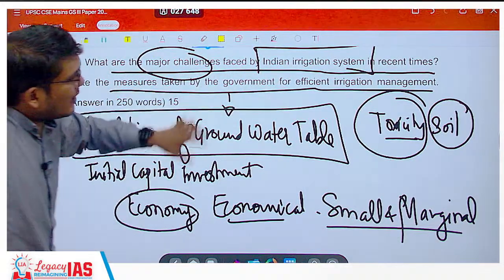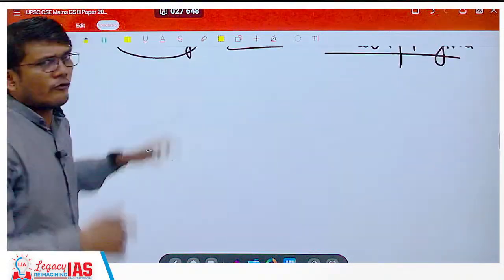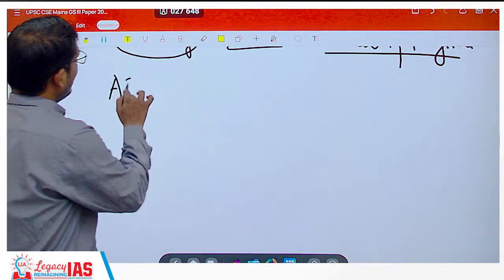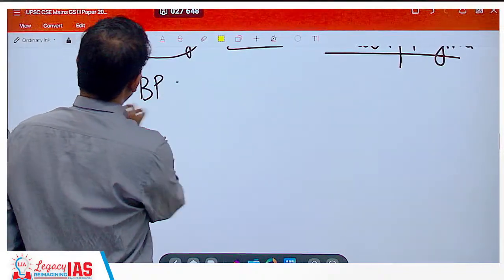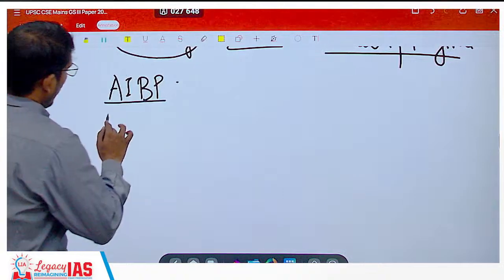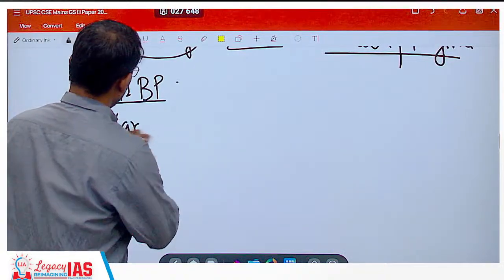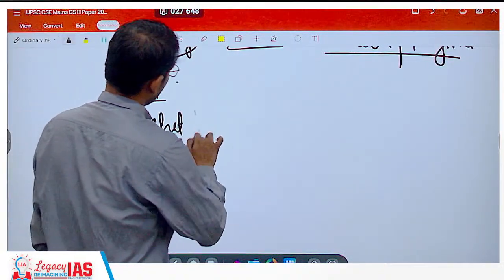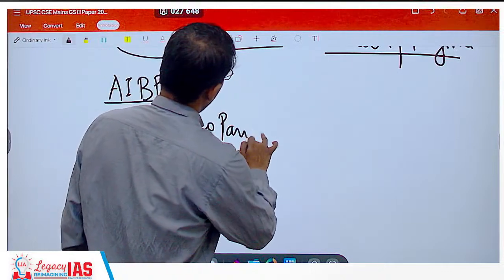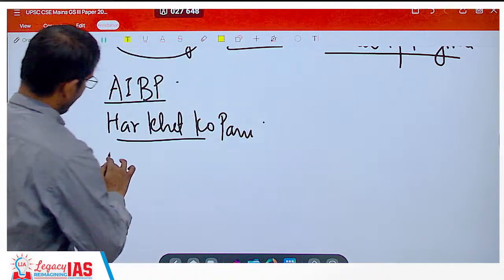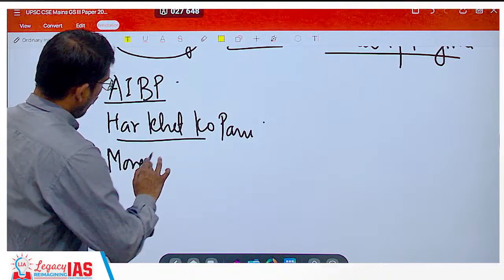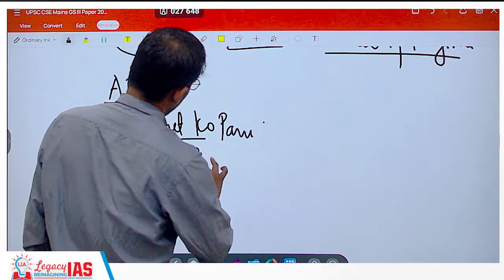Now, what steps has the government taken? So directly start with Accelerated Irrigation Benefit Program, AIBP. Talk about this concept of Har Khet Ko Pani, right? Talk about more crop per drop.